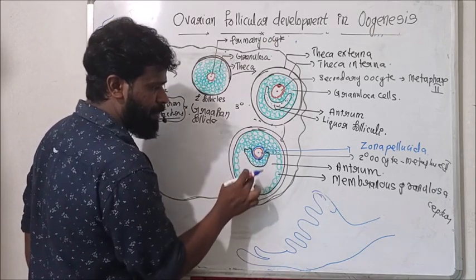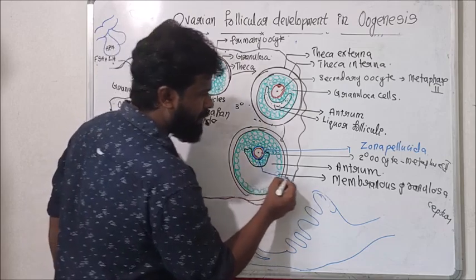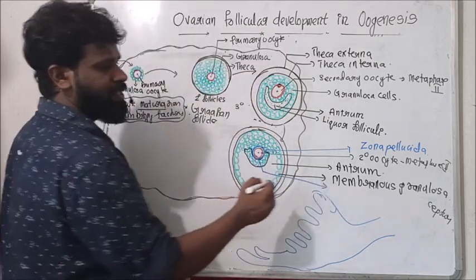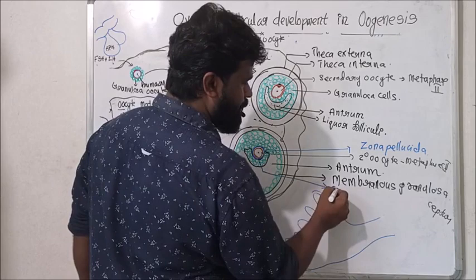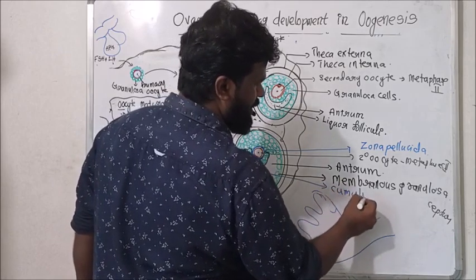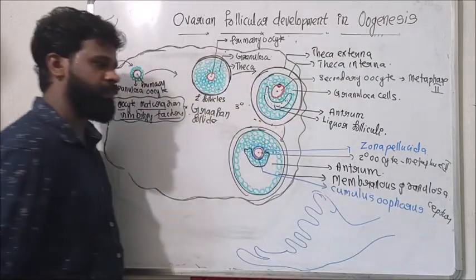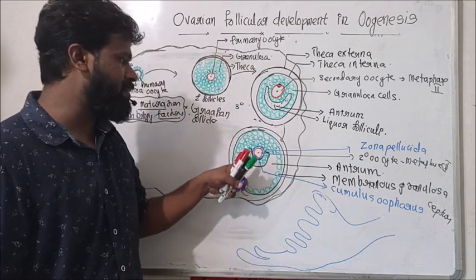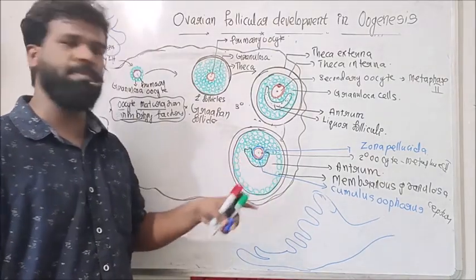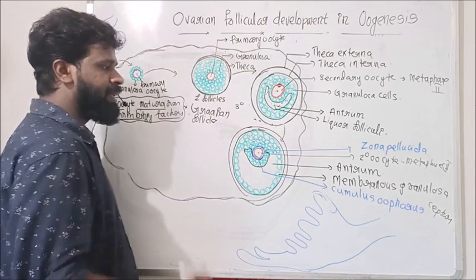This is the antrum, this is the zona pellucida. The granulosa between the zona pellucida and the antrum is called the cumulus oophorus.